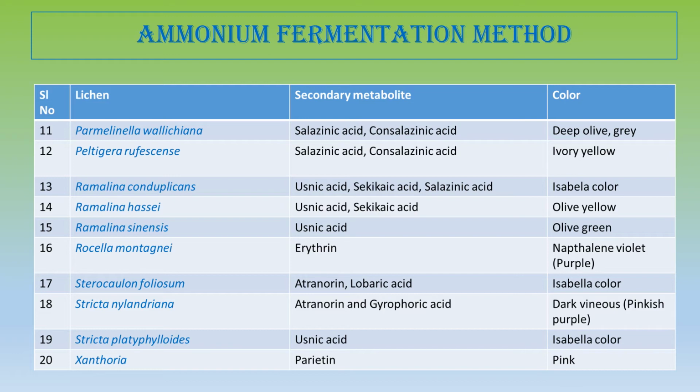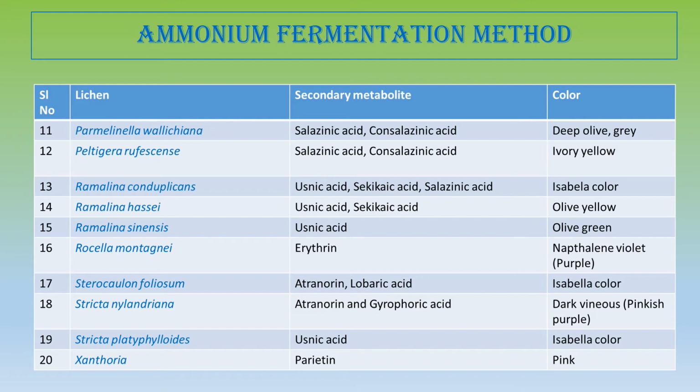Stichia platypoides is also belonging to Lobariaceae, and it produces arsenic acid. Now arsenic acid is a very common acid found in most of the lichens, so it produces Isabella color.